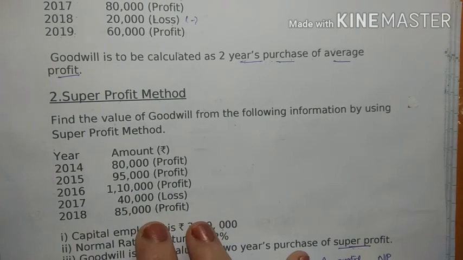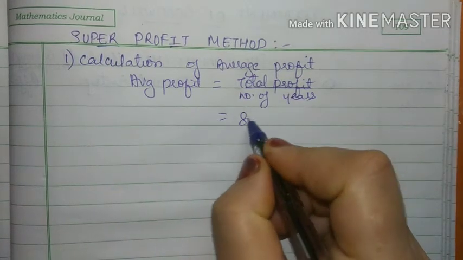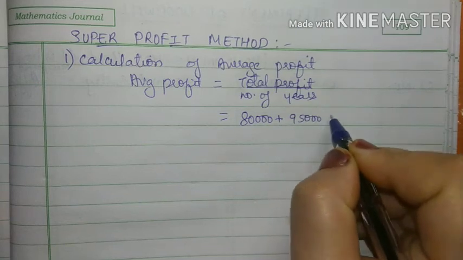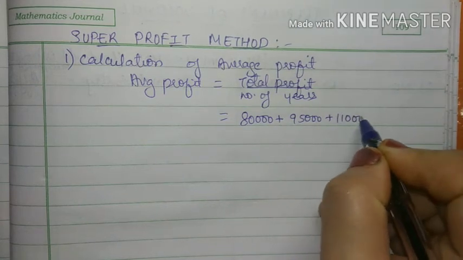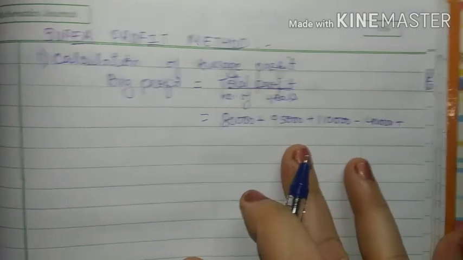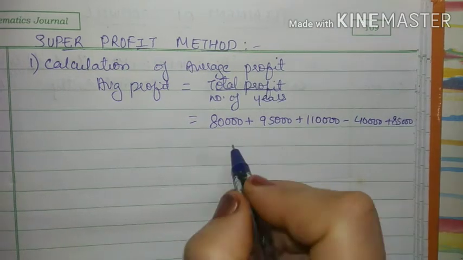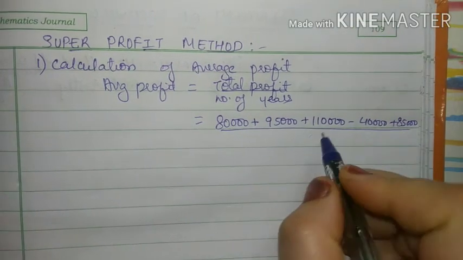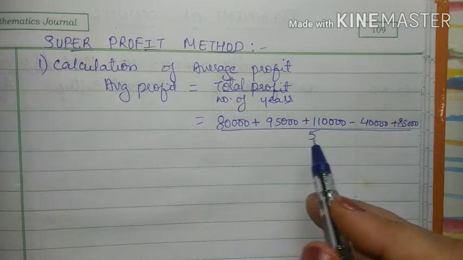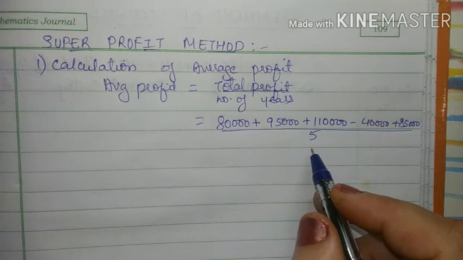Loss, and then 85,000 is again profits. So average profit is 80,000 plus 95,000 plus 1,10,000 minus 40,000 plus 85,000, and this will be divided upon 5 years. Profit is 1, 2, 3, 4 and 5. So 5 years information is given to you about profit and loss, so we will divide it by 5.